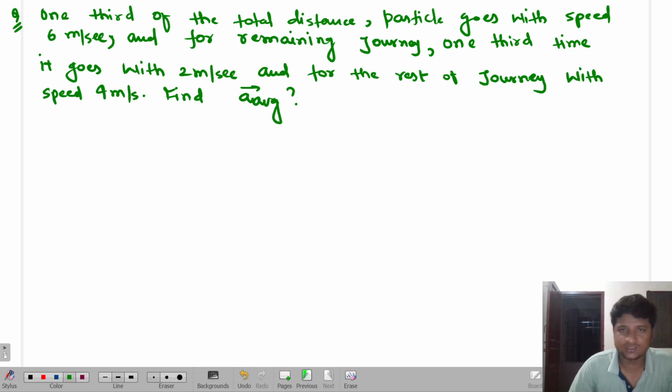For 1/3 of the journey with a speed 6 meter per second, and for the remaining journey, 1/3 of the time it goes with 2 meter per second, and the rest of the journey with a speed 4 meter per second. Then find the average speed.